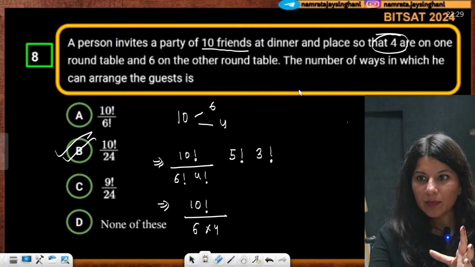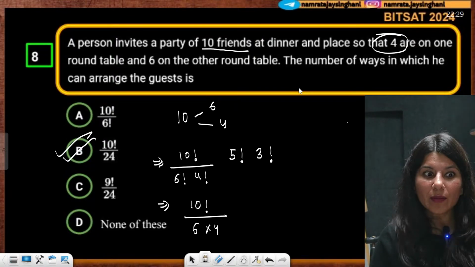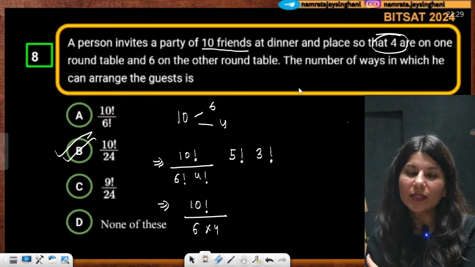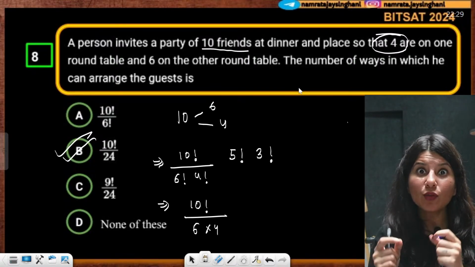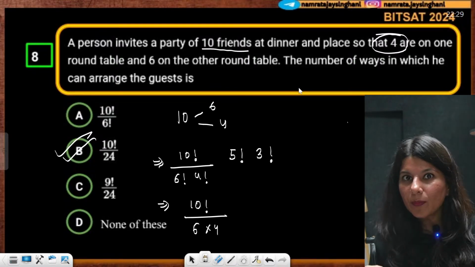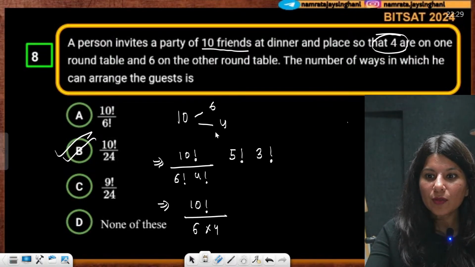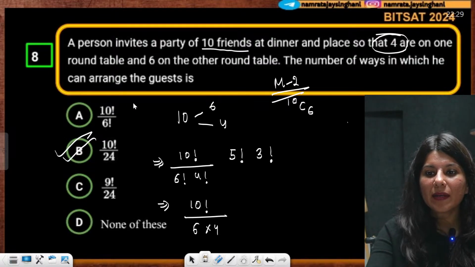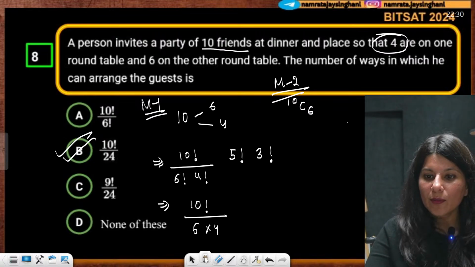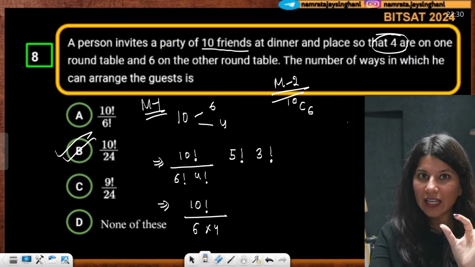What are we trying to do in the 8th question? There are 10 people and 6 people are going to sit at one round table and the other 4 are going to sit at another round table. So first of all, I need to make the grouping: I need 4 people and I need 6 people. You can also do this another way. This is method number 1. In method number 2, select 10C6, so you are selecting 6 people out of 10 people.